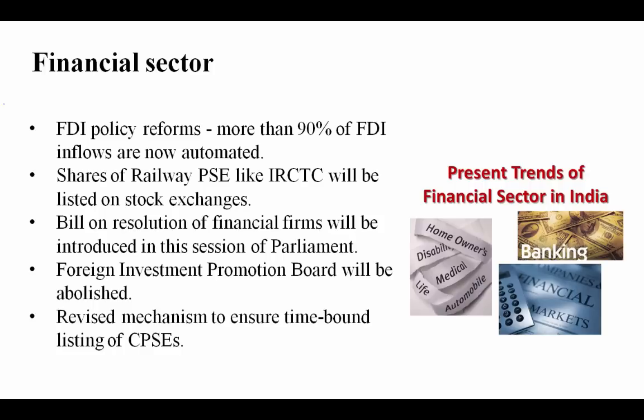Now financial sector, FDI policy reforms. More than 90% of the FDI inflow is now automated. So there are a few reforms from the FDI policy, and more than 90% of the FDI inflow is now automated. Shares of railways PSEs, that is public sector enterprises like IRCTC, will be listed on the stock exchange. Bill on resolution of financial firms will be introduced in this session of Parliament. Foreign Investment Promotion Board will be abolished, and a revised mechanism to ensure time-bound listing of CPSEs. So these are the few things. More than 90% FDI inflows are now automated. This is the only thing that you need to remember.